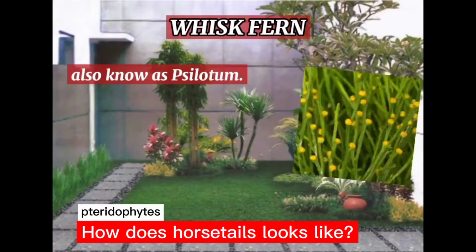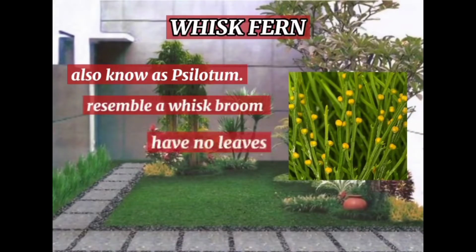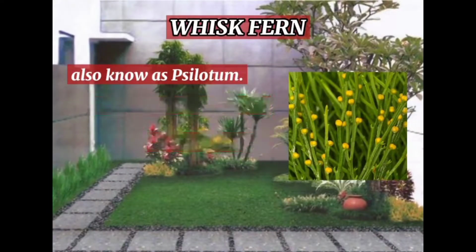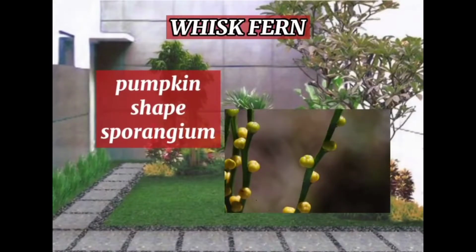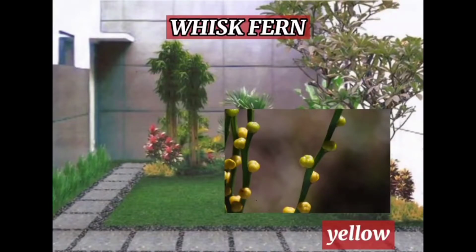Whisk fern, also known as Psilotum, resembles a whisk broom because it has no leaf. Whisk fern has a horizontal rhizome and pumpkin-shaped sporangium. Sporangium is yellow in color and borne on the short side branches.